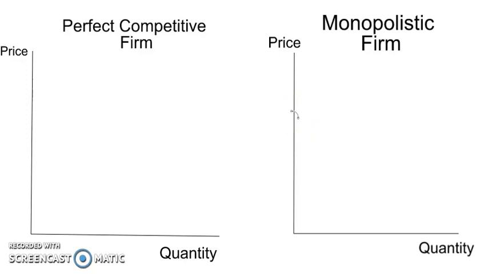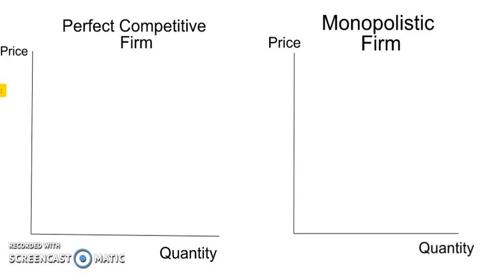Okay, so the next video that I'm gonna make is just basically explaining the difference between a perfectly competitive firm and a monopolistic firm. Okay, so the first thing about a perfectly competitive firm is this is a firm that's within a perfectly competitive market. So the most important thing here is that price is given. So this firm cannot influence the market price, and for that reason, the price that he is going to receive as income for his good is fixed at market prices.